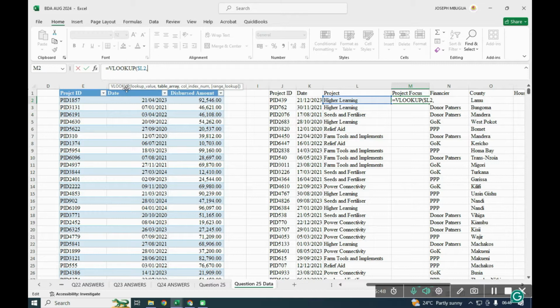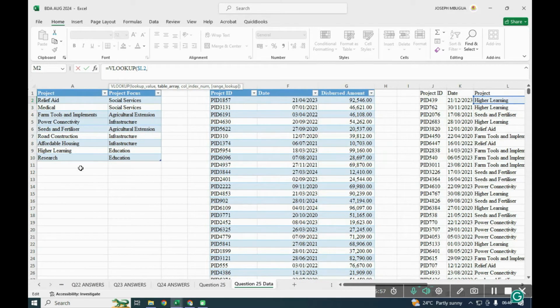The next thing it needs is the table array. Where are we getting our values? The values that we need to look at. For the table array, we have the table at the beginning. We highlight this table, and that is our table array. After that, we need the column index. The column index that we need is the project focus, which is under column 2.